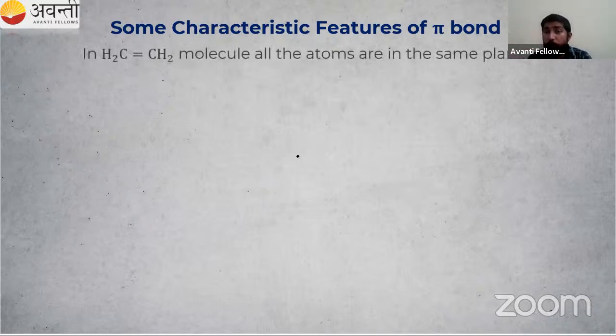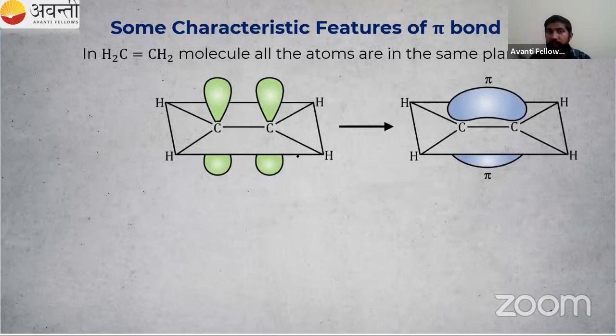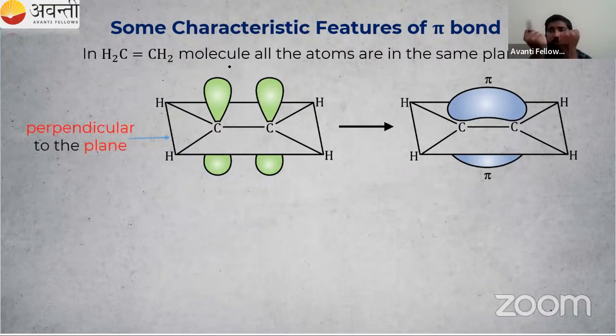What about our pi bond? We are taking the molecule here. This is the structure for that. Some orbitals are present, and they form lateral overlapping, like this. So lateral overlapping is formed, plus and plus overlap. What do this plus and minus show? They show the wave function. In which chapter have we studied the wave function? That is atomic structure.